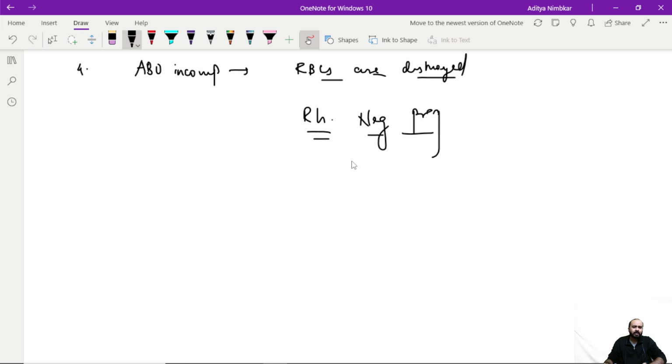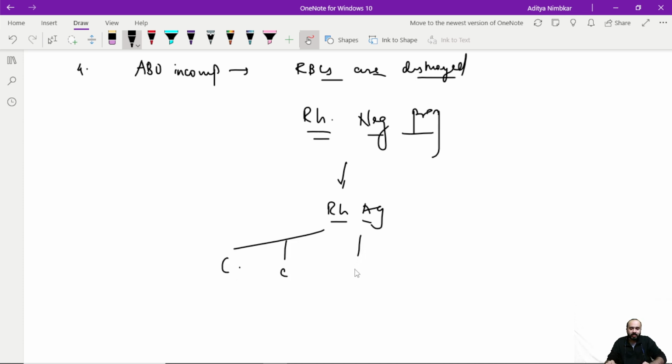So RH negative pregnancy, सबसे पहली तो बात है RH antigen होता है, which is present in everyone. Which should be present in everyone. Few have it, few don't have it. So there are several more antigens. Though RH antigen is the common umbrella term for it. There are several more antigens which come under it. Which are those several more antigens?